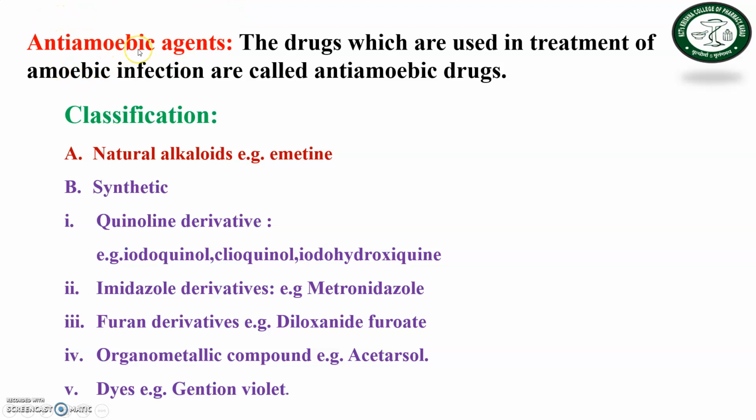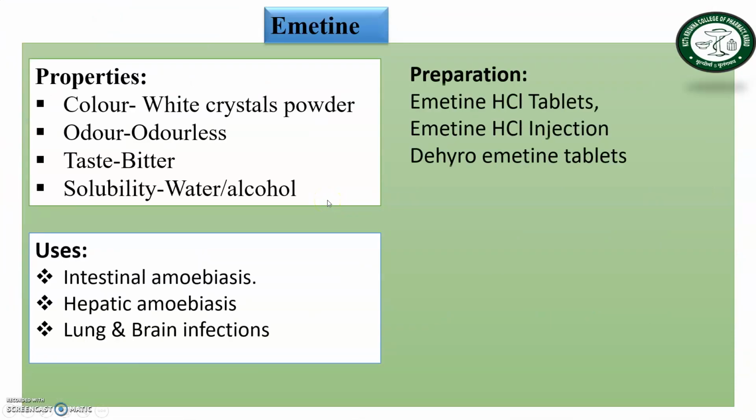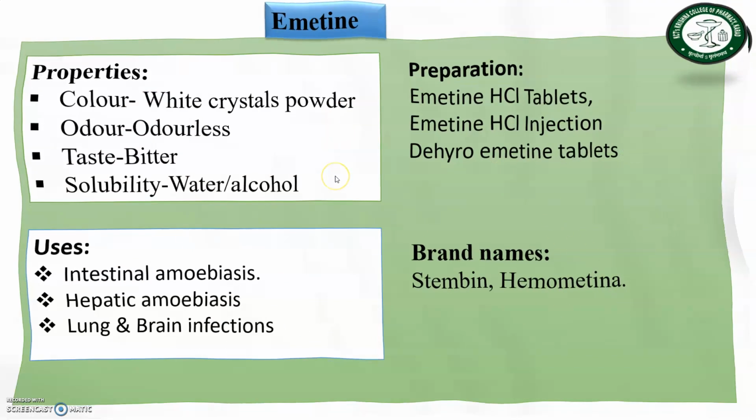In exams, MSBTE type of exams ask questions like define and classify anti-amoebic agents with examples, or write down the drugs which are used in the treatment of amoebiasis. So here is the answer to all these questions. Next, some drugs which are used as anti-amoebic agents. First is emetine. These are the properties, uses, preparation and brand names of emetine.